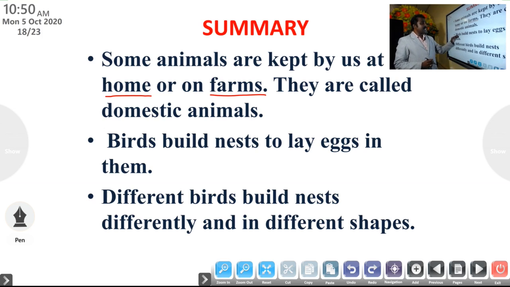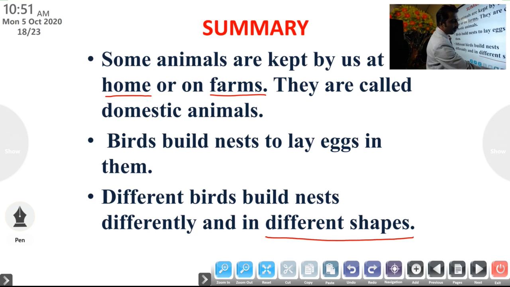Second point, birds build nests to lay eggs in them. The majority of birds can make their own nest and lay eggs in them. Different birds build nests differently and in different shapes. We have already studied that birds make nests in different shapes, different sizes and in different ways.